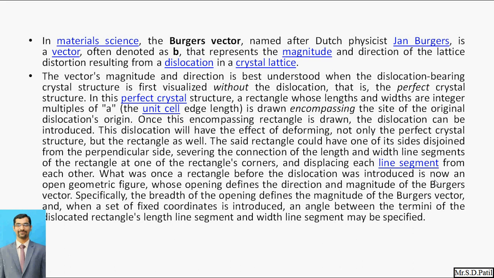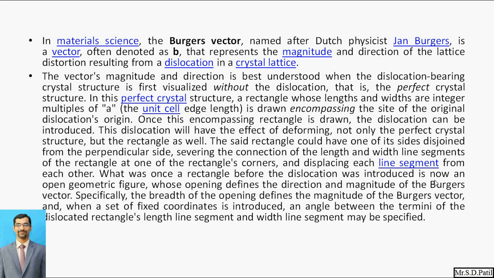Basically the Burgers vector gives two things for the dislocation. First, we have to identify in what direction the dislocation occurred, and second, we should know in quantitative terms how much the distortion is, that is 1 mm, 2 mm, 3 mm, likewise. Those figures are known as the magnitude. So the Burgers vector gives us the magnitude as well as the direction of the distortion.